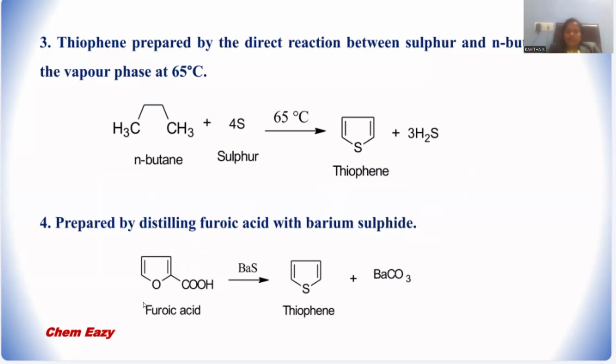What are both the reactions? Replacement of oxygen with sulfur, giving rise to thiophene, and removal of carbon dioxide, decarboxylation by means of barium, giving rise to barium carbonate as a byproduct. Decarboxylation and the substitution of oxygen with sulfur are both possible within a single step, giving rise to unsubstituted thiophene starting from furoic acid.